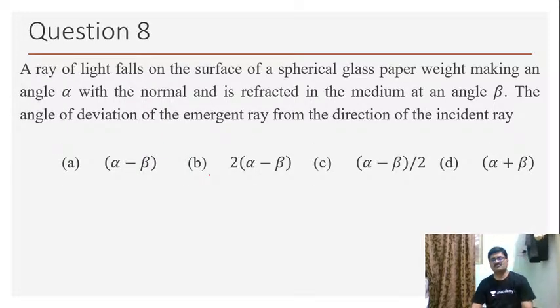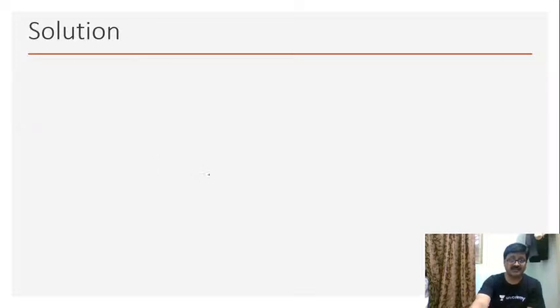Now this is the last question for the day. A ray of light falls on the surface of a spherical glass paperweight, making an angle alpha with the normal and is refracted in the medium at an angle beta. The angle of deviation of the emergent ray from the direction of the incident ray. Okay, so they are asking us to find the angle of deviation of the emergent ray. Okay, so let us take a look at that now.